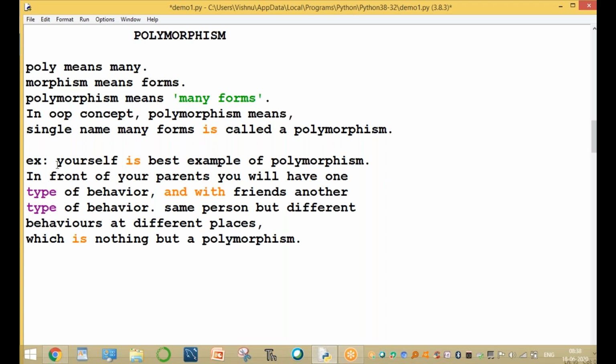Yourself is the best example of polymorphism. In front of your friends, in front of your parents, you will have one type of behavior, and with friends another type of behavior. That means the same person but different behaviors at different places, which is nothing but polymorphism.